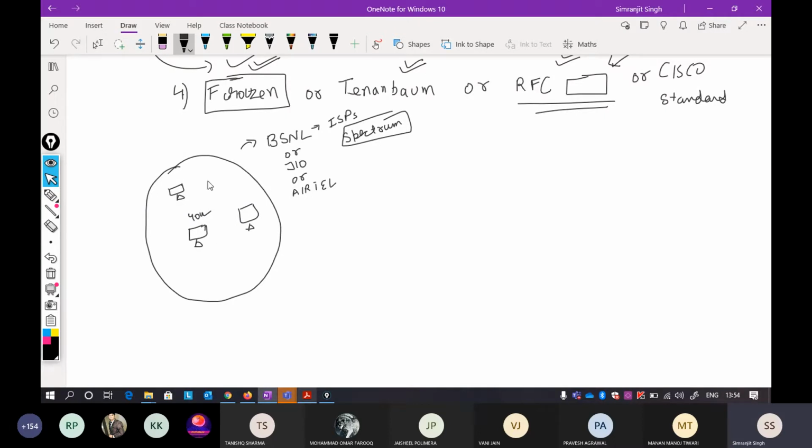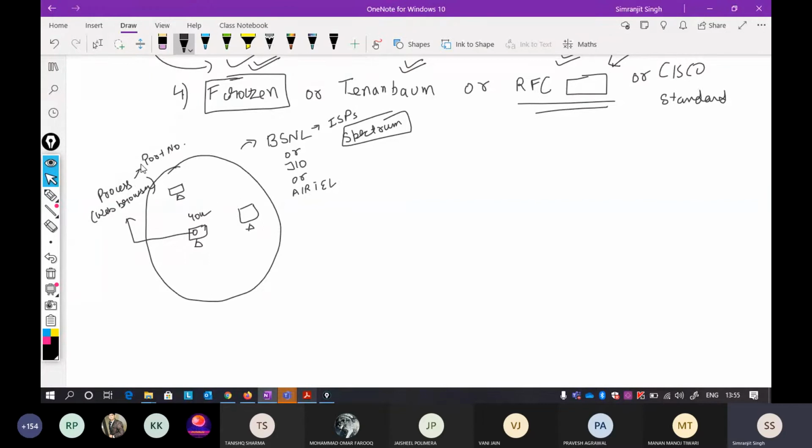Your particular system is connected to your BSNL network, and on that computer you opened something called a process. This particular process can be anything. Most commonly it is a web browser. Now on a computer you opened a process, and the process is your web browser. This process has something called a port number.